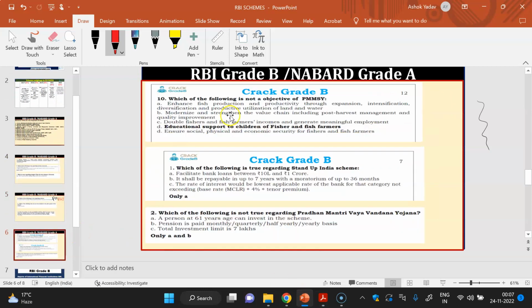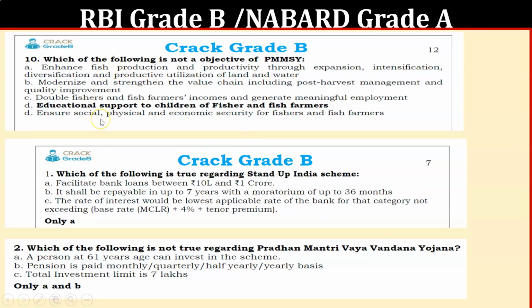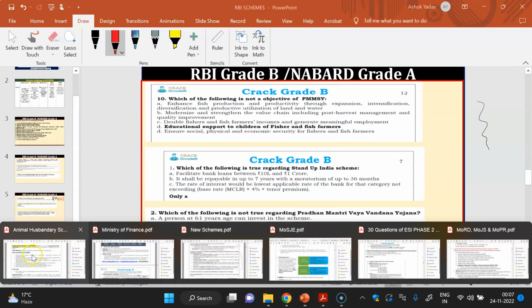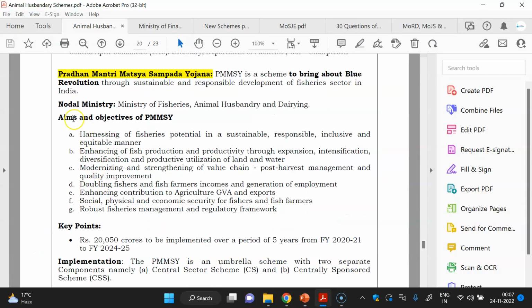This one. Next is, which of the following is not an objective of PMMSY? So you can see that there were 5 options given. We have covered, if you are studying this PMMSY, Pradhan Mantri Matsya Sampada Yojana. First thing, which ministry, when it was launched.